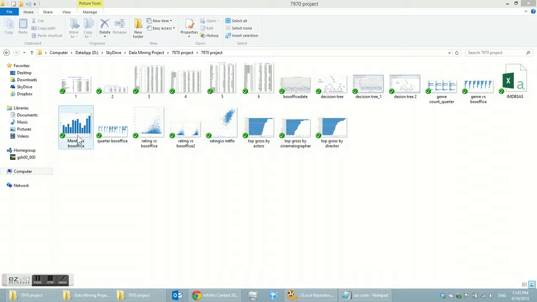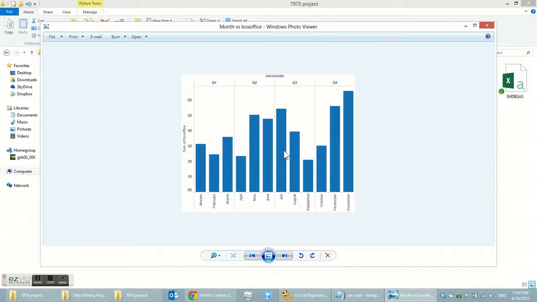And first, we can see Q1, Q2, Q3, Q4 by quarter: spring, summer, fall, and winter. May, June, July, and November and December have the most box office, and we can say summer and winter have the most box office if a movie is introduced. Then I want to see if good rating equals high box office.